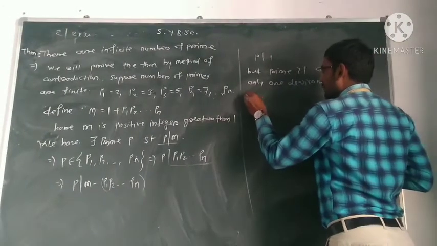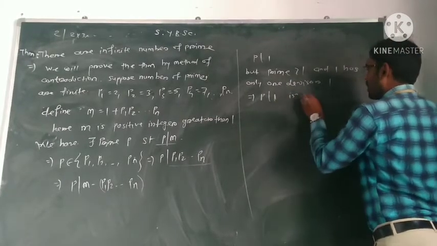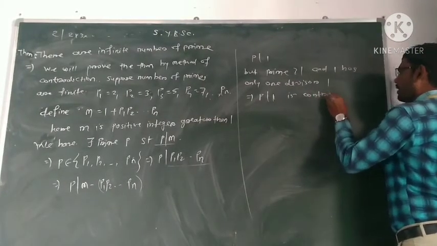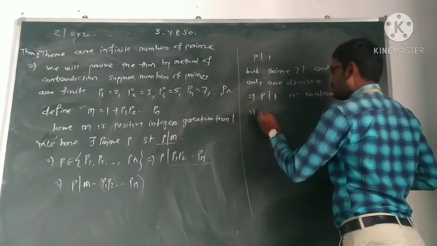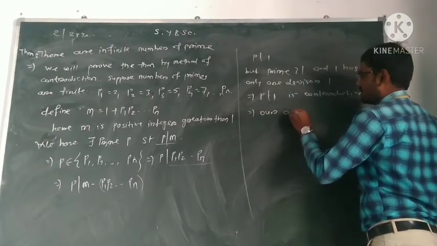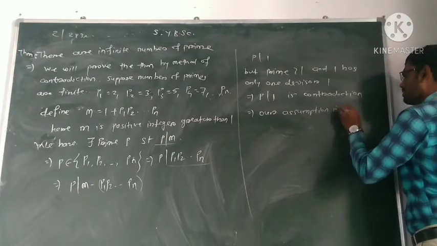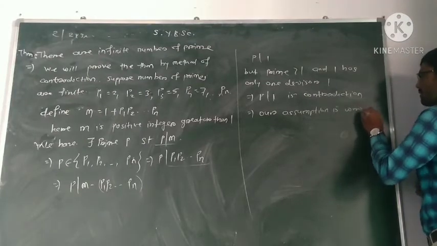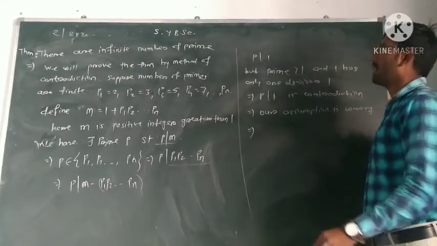So p divides 1 is a contradiction to our assumption. So our assumption is wrong. This implies there are infinite number of primes. Why?